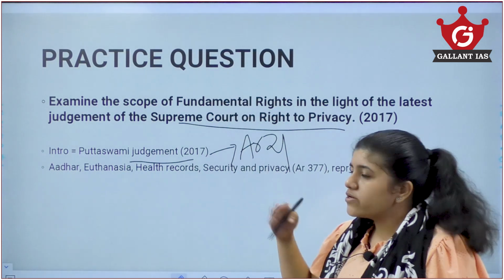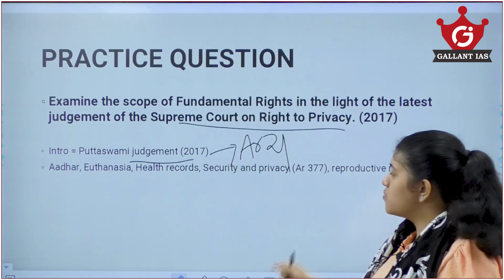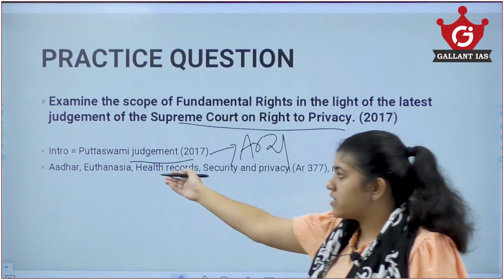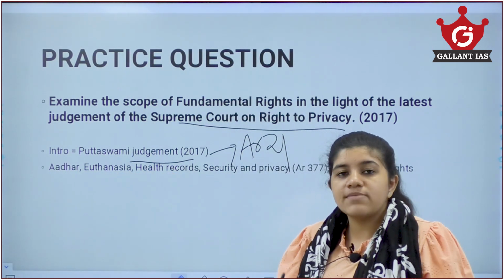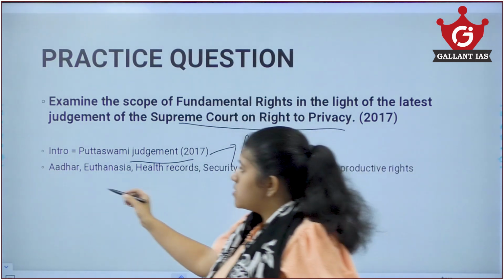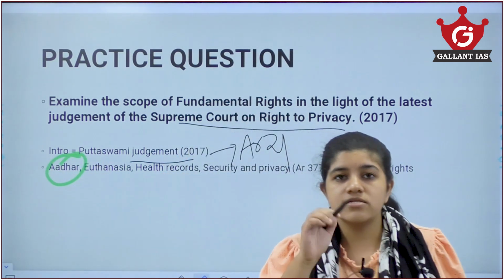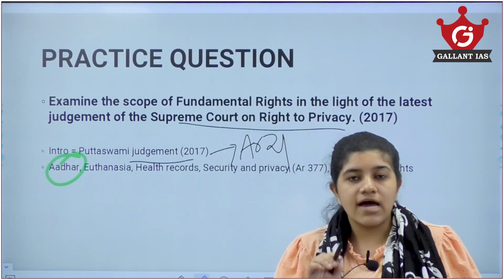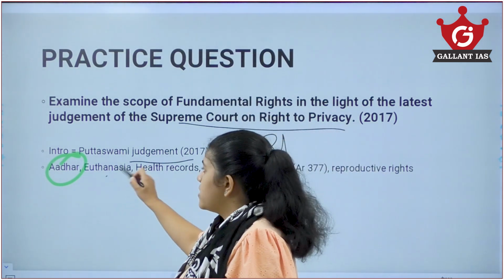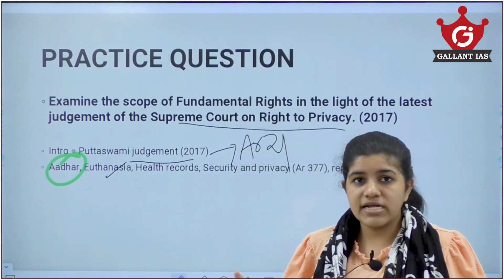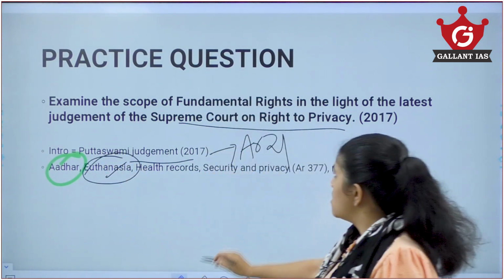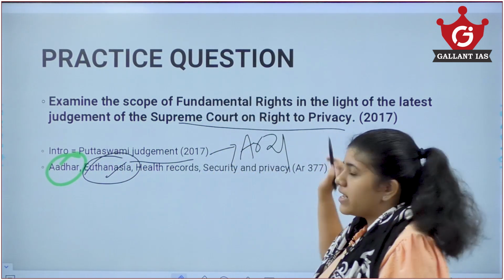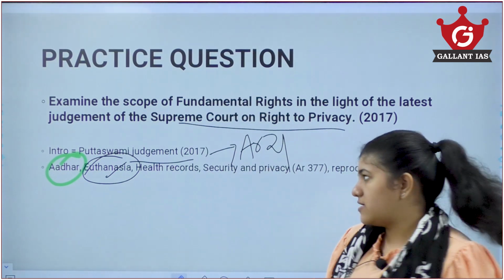Now, what all can you mention in the right to privacy? You can mention some of the subcategories. Like in Aadhaar there is a right to privacy because you have to give your information to the government and it can be easily misused as well. So there is a breach of data privacy, which is also included in the right to privacy, which I have already told you in the last session. Then the case of euthanasia, where you need the consent of the patient, is also a case of the right to privacy or the right to consent.